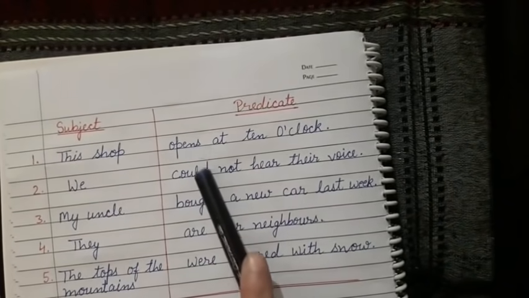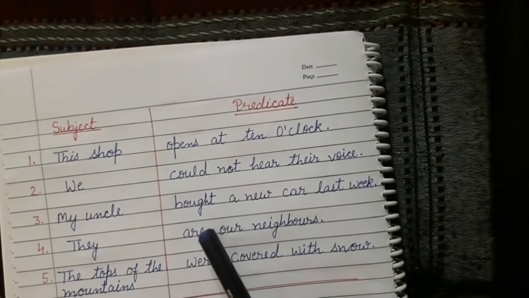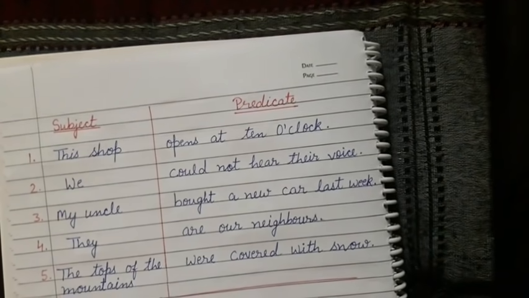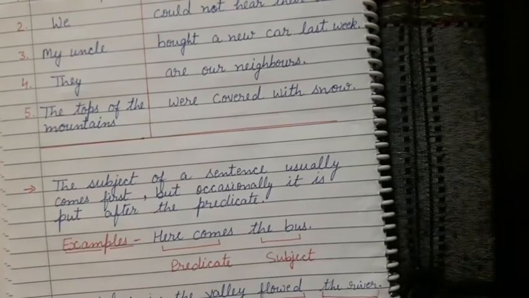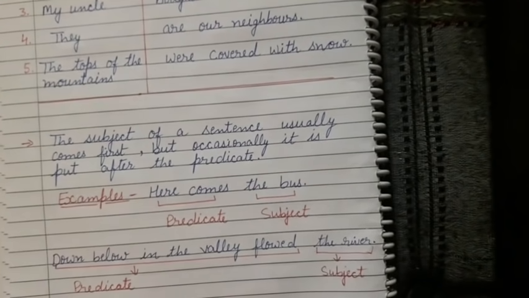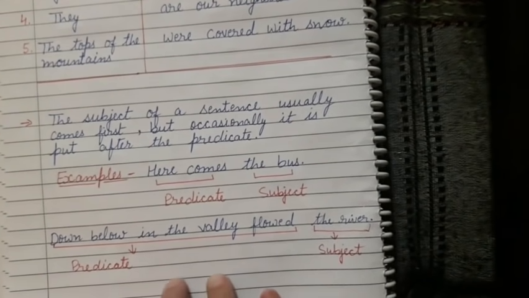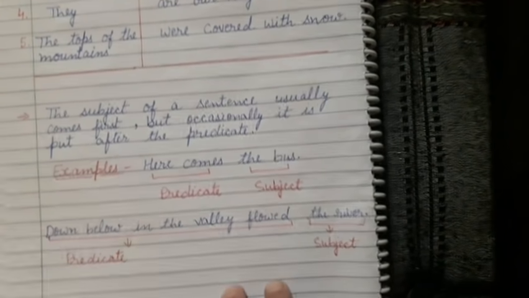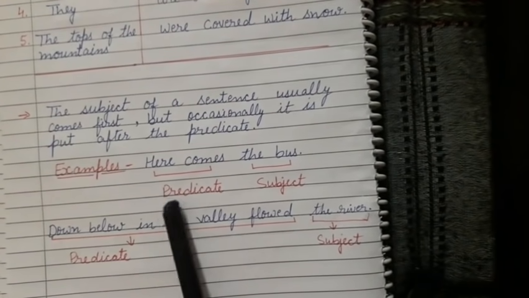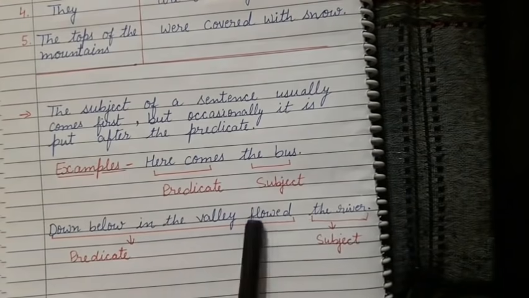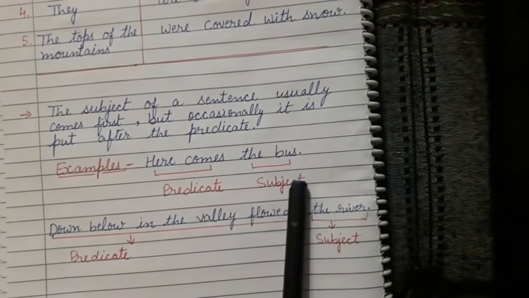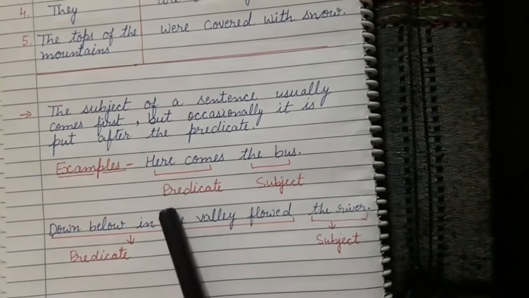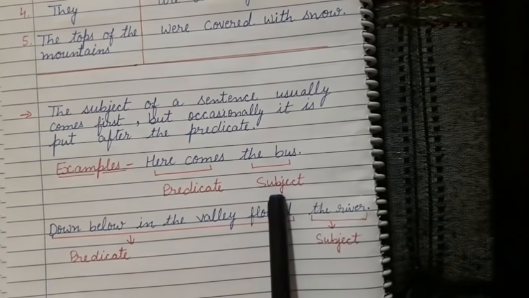Just see, opens, could, bought, are, were. In the predicate part we get the verb. It refers to the verb together with the rest of the sentence. I already told you about it. But here occasionally it is put after the predicate also. Here comes the bus: here comes is the predicate, the bus is the subject.